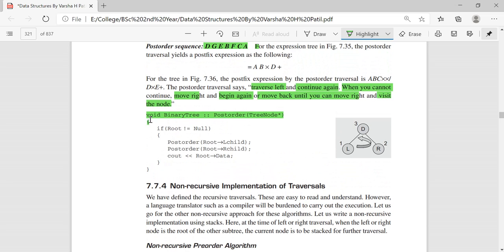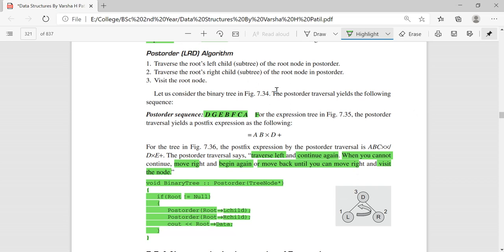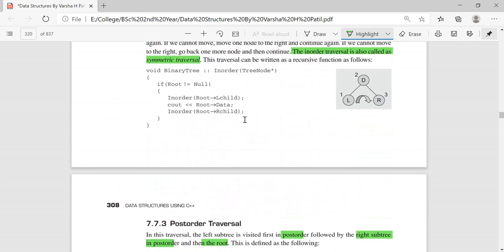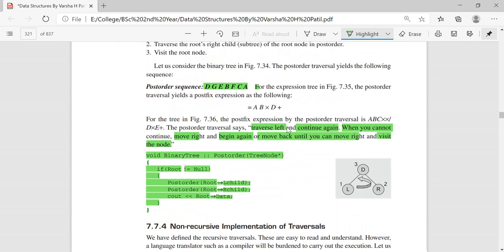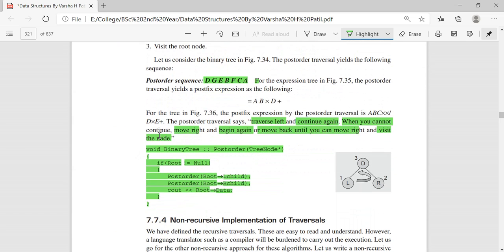So this is the program code, the implementation for the traversal. This is what we are seeing, how the traversal happens in a diagrammatic or pictorial representation. The program form is this binary tree, post order.